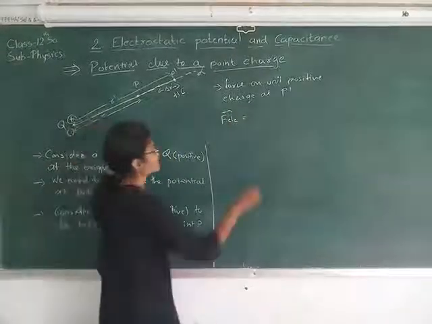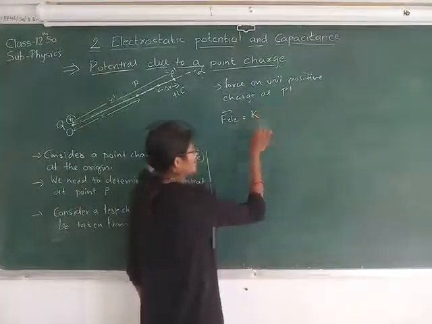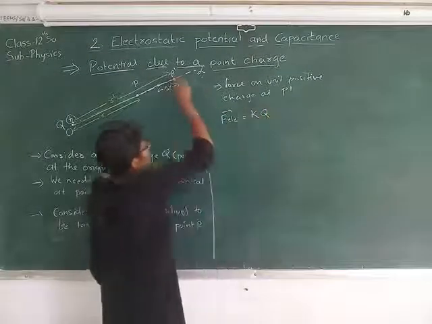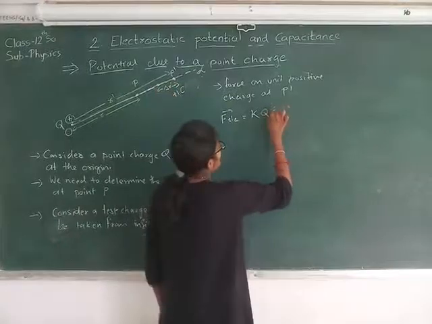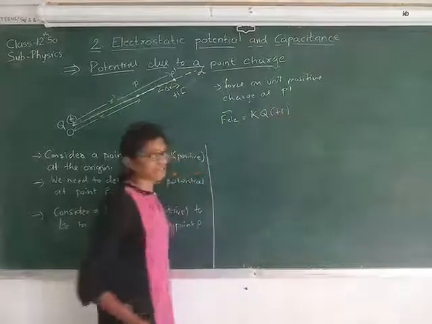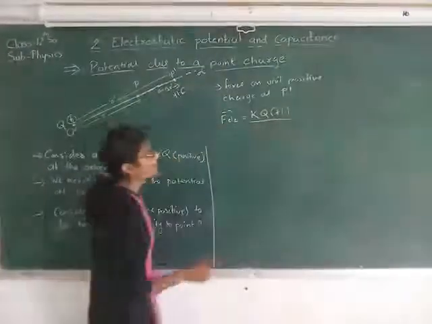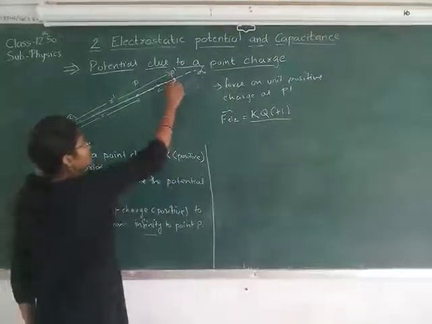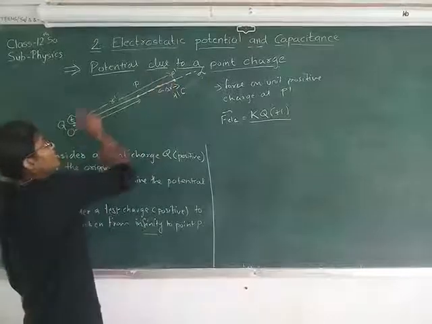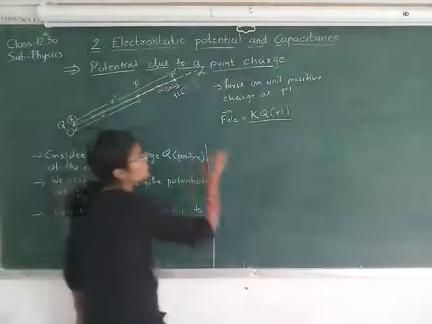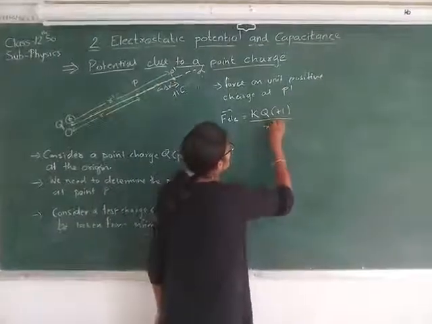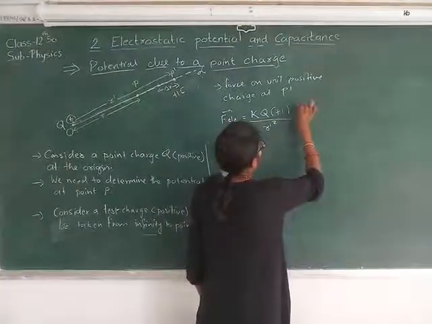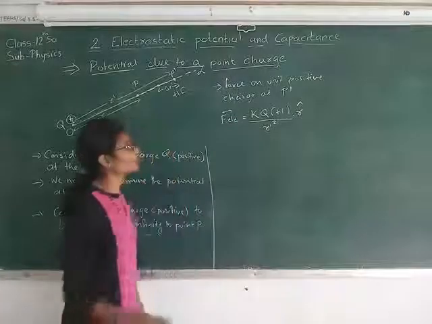So it will be F electric equals K, the point charge Q, another charge plus 1, upon the distance between the two charges. Here the test charge is at point P dash, so the distance between them is r dash. So it will be r dash square and unit vector r dash cap.